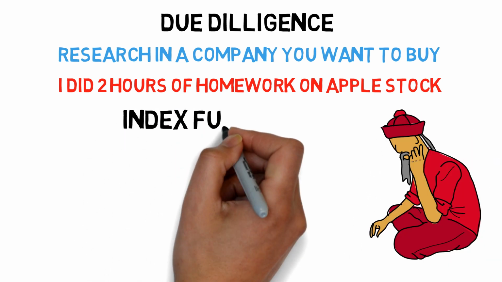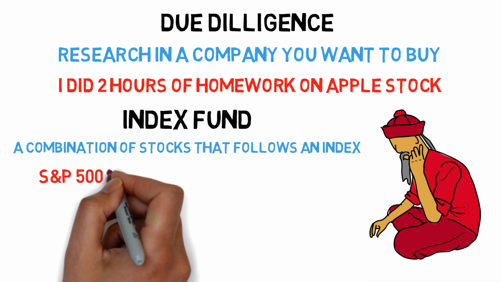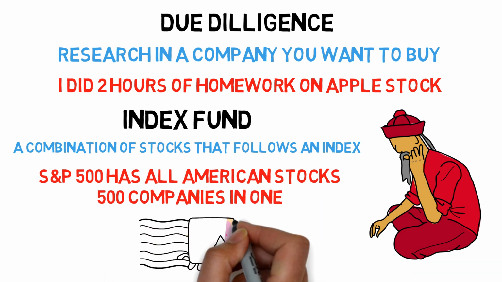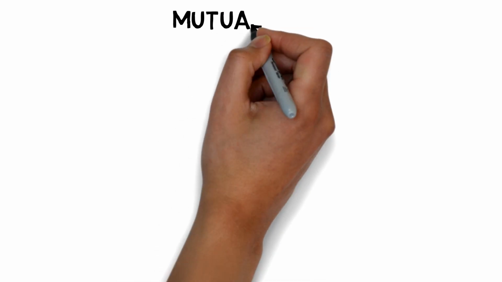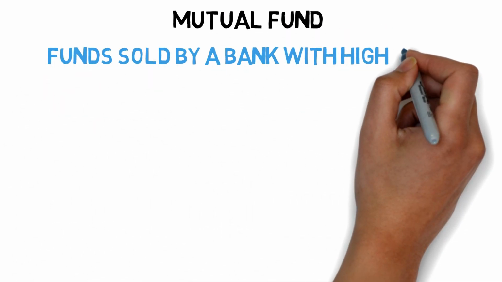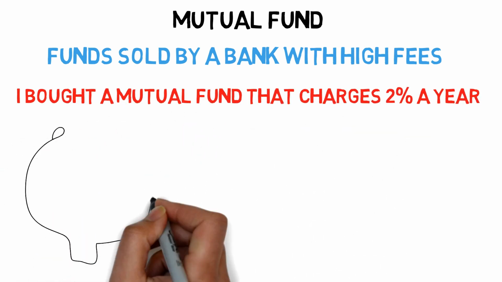Index fund, a fund that tracks the market index, which is a combination of many stocks. An index can be stocks in the same sector, or just companies from the same country. An index is a good indicator of how a sector or a country's market is doing. Mutual fund, funds that are usually sold and managed by banks. Actual fund managers pick stocks with their investors' money. Usually, mutual funds can't beat the index fund, and they have higher fees, so you should avoid these.